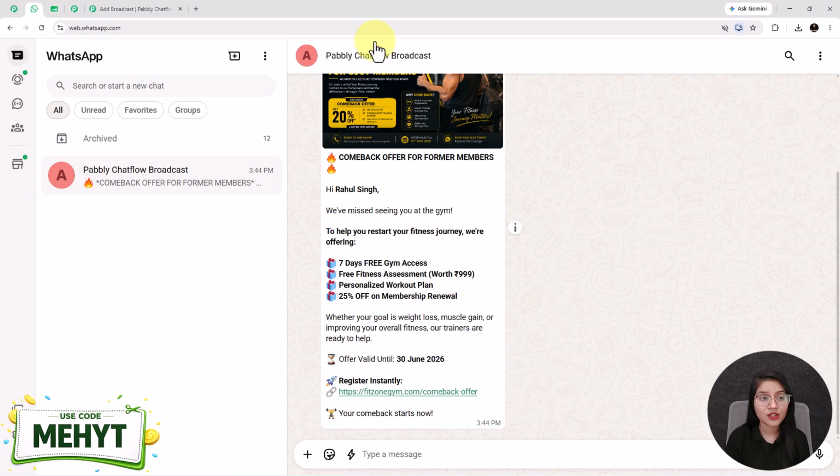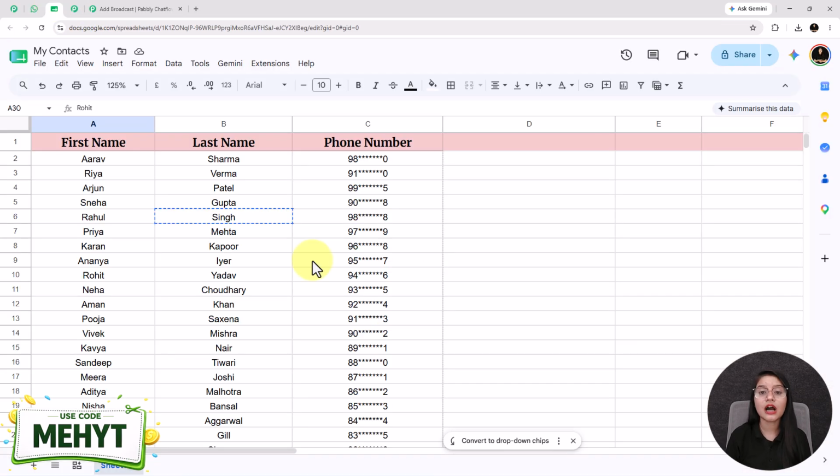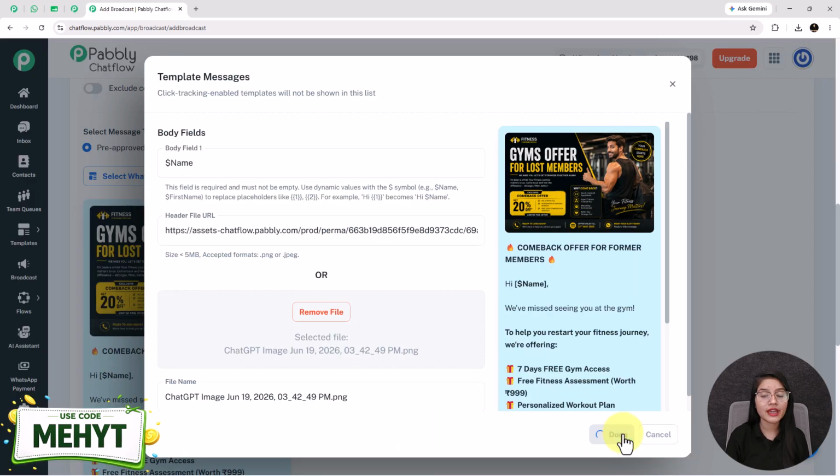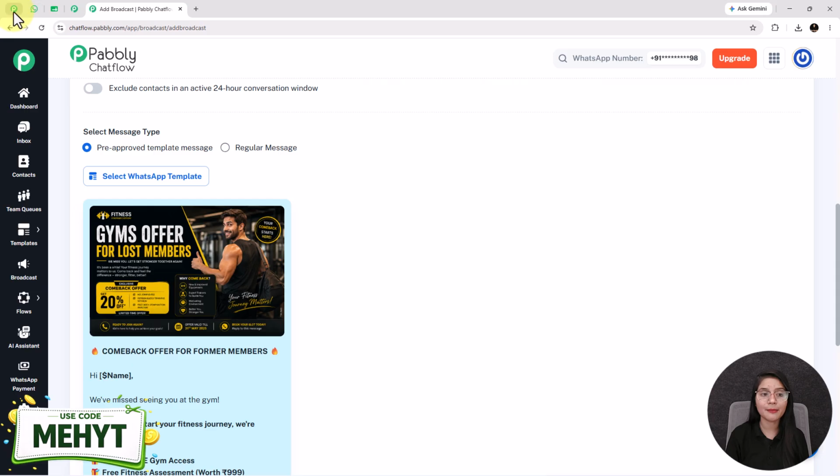And the best part, whether you have 100 or even thousands of old members, you don't need to message anyone manually. In this tutorial, I'll show you step by step how to upload your member list, personalize every message with the member's name, and automatically send this campaign to your entire audience using Pabbly Chatflow.